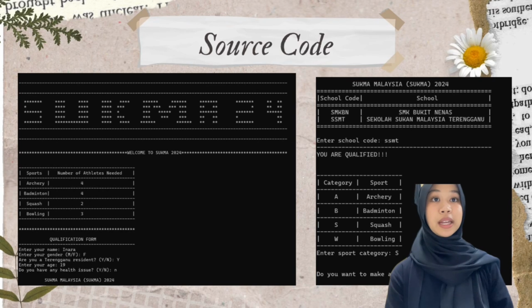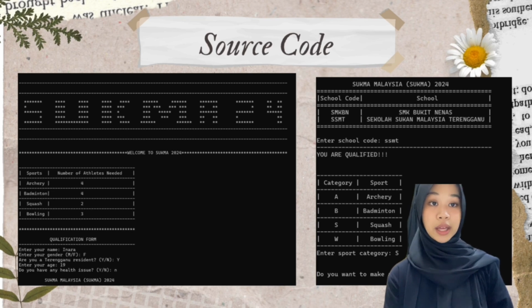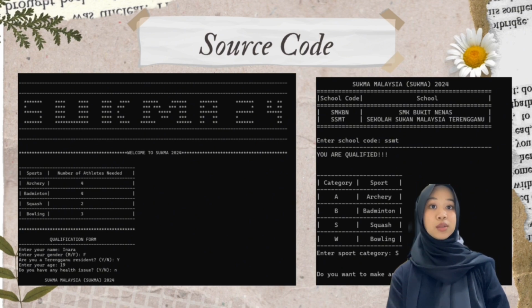Next, I'll be explaining about the output of the program. When we run the program, first it will display the welcome page and the table that shows the available sports and the number of athletes needed for each sport. It also displays the qualification form, which the user needs to fill in with their personal information to make sure that they are qualified to be an athlete. If the user matches the qualification, the program will display you are qualified and the user can proceed to choose the chosen sport.